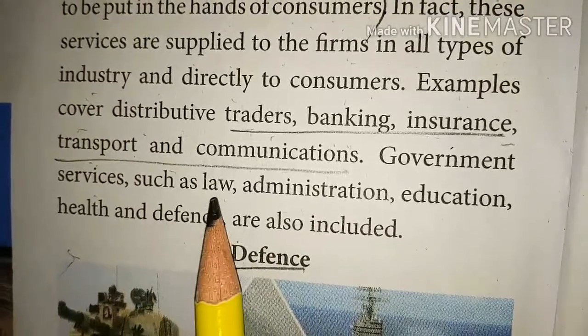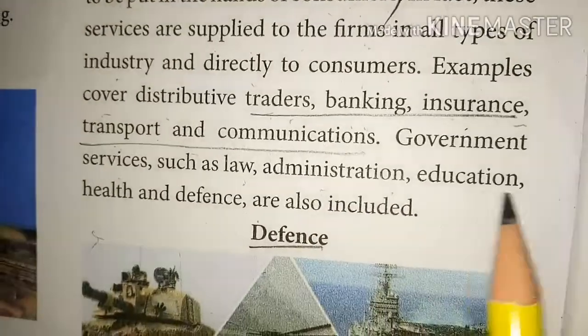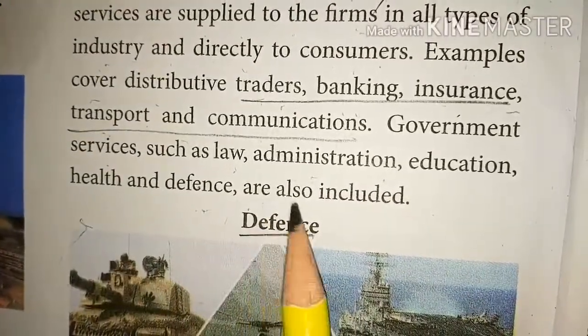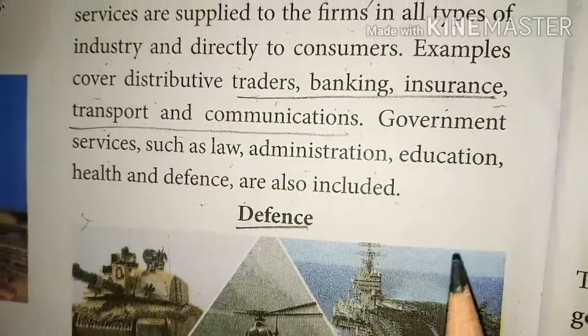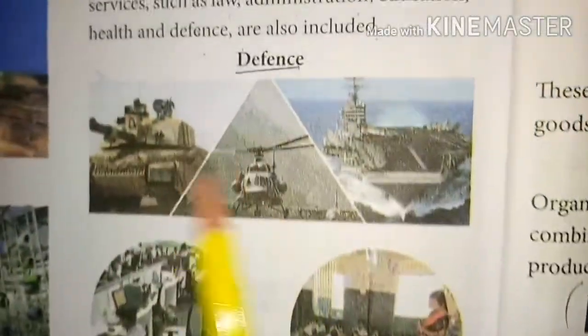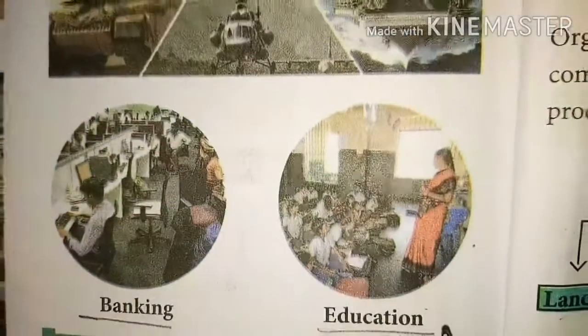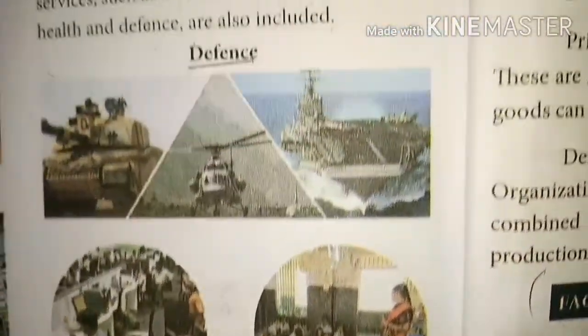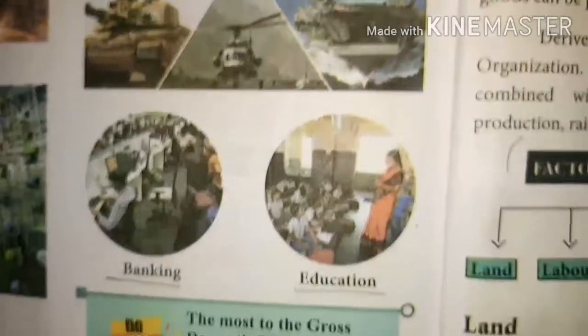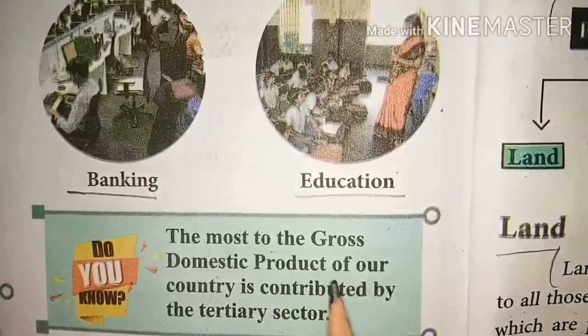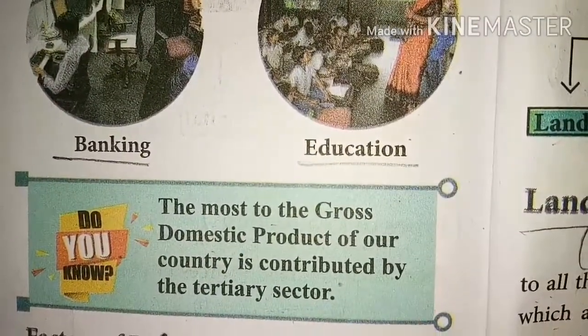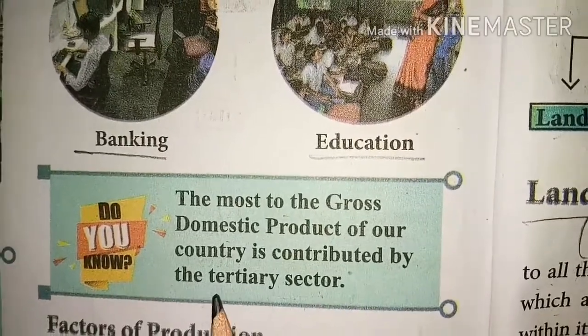Government services such as law, administration, education, health, and defense are also included in this service. Defense, banking, and education all come under tertiary production. The largest contribution to the gross domestic product of our country is made by the tertiary sector, that is the service sector.